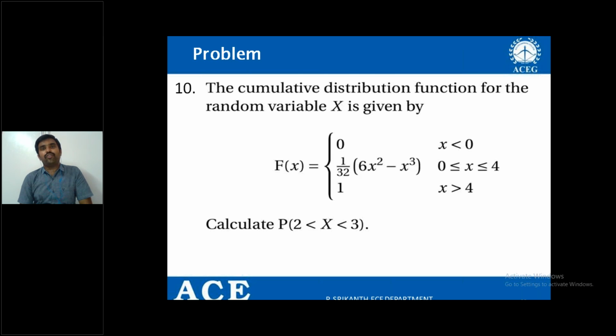Or even if you need to find the probability by including both or by including anyone, all the probabilities are equal. So no need to worry.